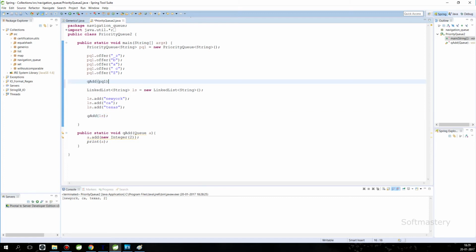Now let's check this one. We will do the same with the priority queue object. Both belong to the queue interface, and the linked list part worked. Why shouldn't it work, right? And there we go. We got a class cast exception.